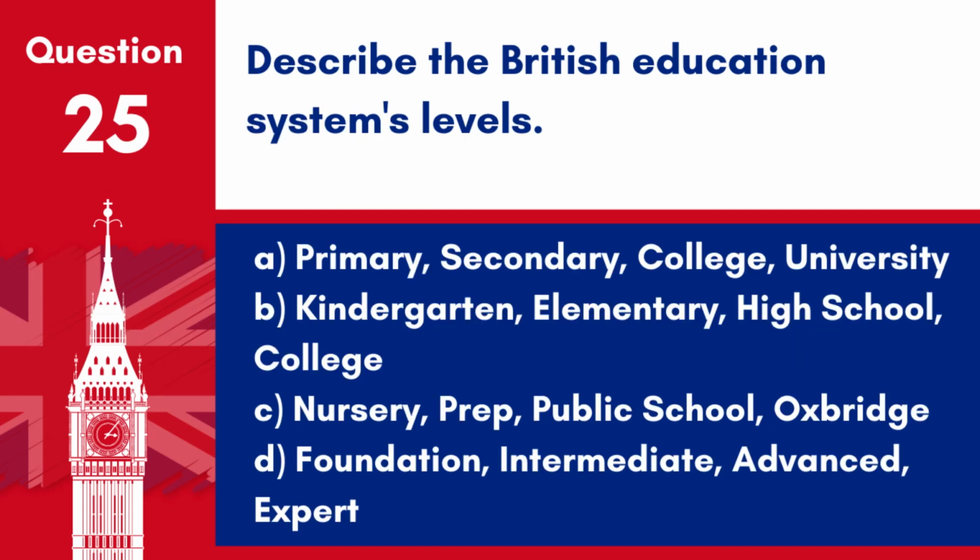Question 25. Describe the British education system's levels. A. Primary, secondary, college, university. B. Kindergarten, elementary, high school, college. C. Nursery, prep, public school, Oxbridge. D. Foundation, intermediate, advanced, expert. Answer: A. Primary, secondary, college, university. The UK education system is structured into stages: primary education, secondary education, further education, college, and higher education, university.